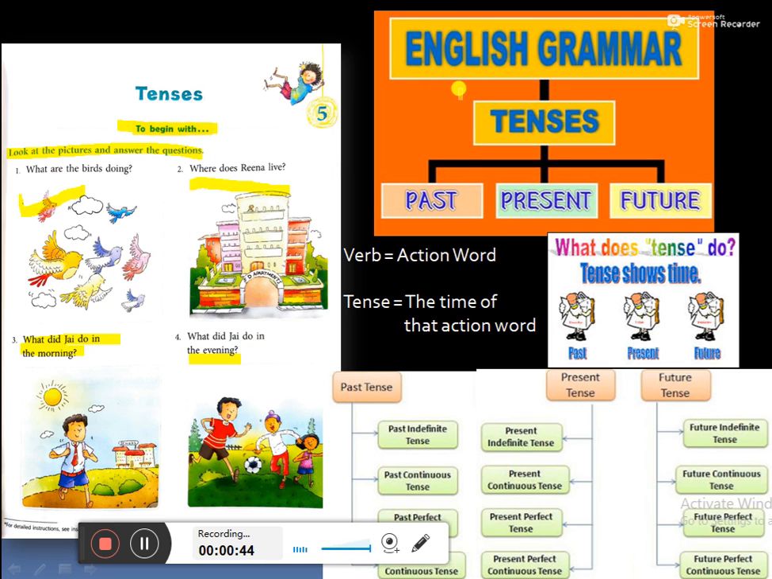Now, in English grammar, tense. We will study about tenses. Okay. In the last class, we learned about the verb. What was a verb? It was an action word which shows the action.